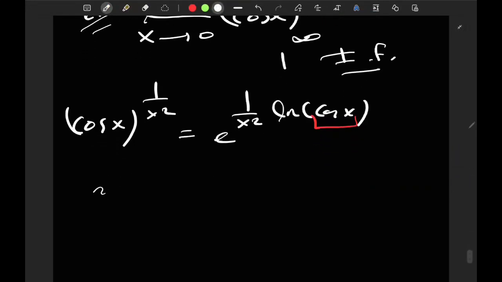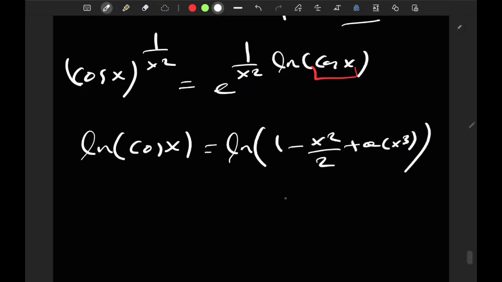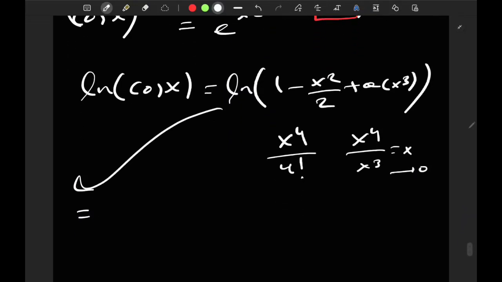Now, ln of cosine x is just ln of 1 minus x squared over 2 plus little o of x cubed. Why? Because the next term in the cosine series expansion is x to the 4 over 4 factorial, and when you divide x to the 4 by x cubed, you get x, which goes to 0. Applying the rule that the Landau notation is compatible with finite expansions, this is just minus x squared over 2 plus little o of x cubed.